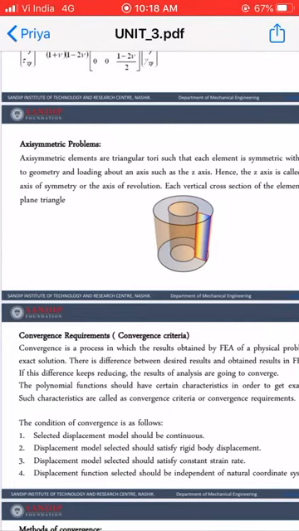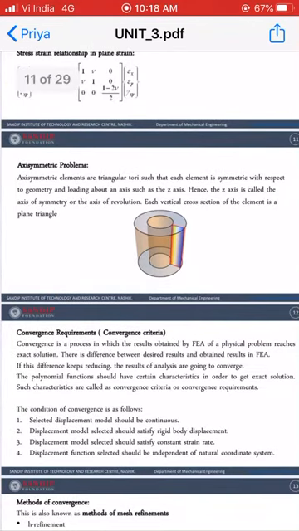So what is axisymmetric? When every element is symmetric with respect to geometry and loading about an axis, let us say the z axis, and this z axis is called the axis of symmetry or axis of revolution, then such a type of geometry or element is called an axisymmetric element.